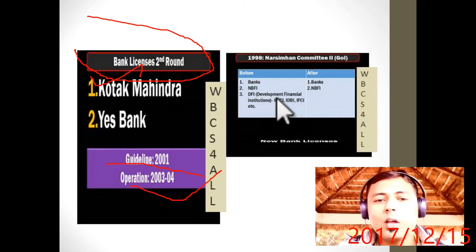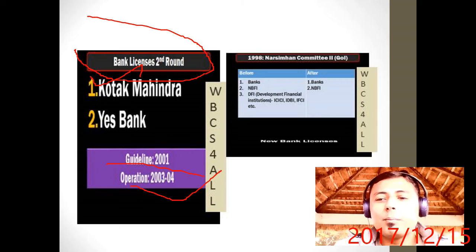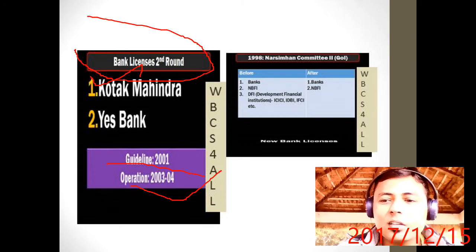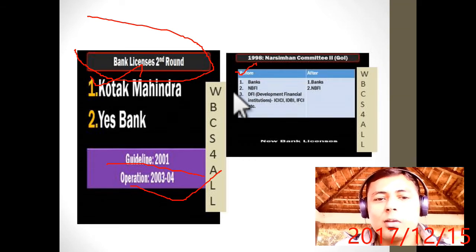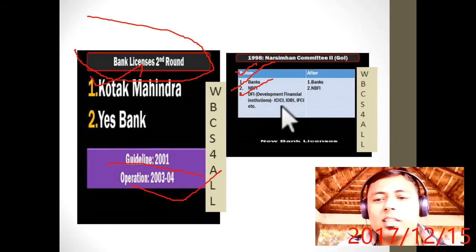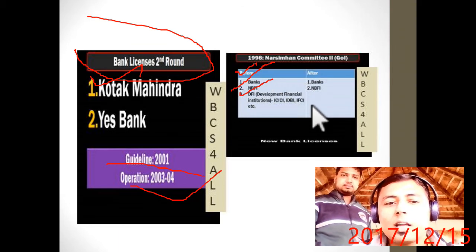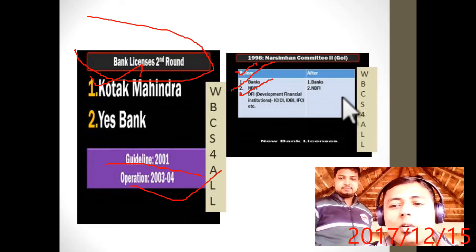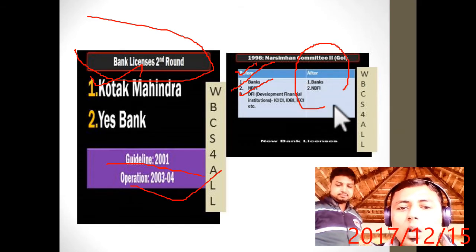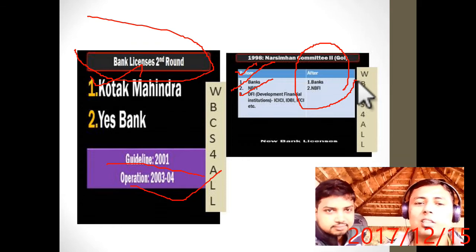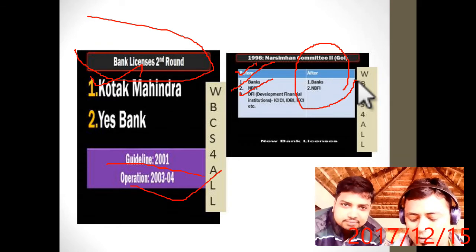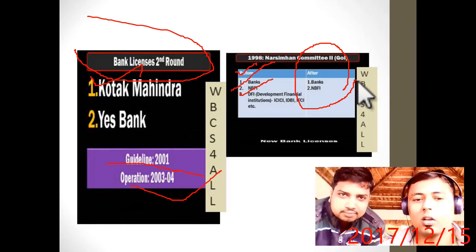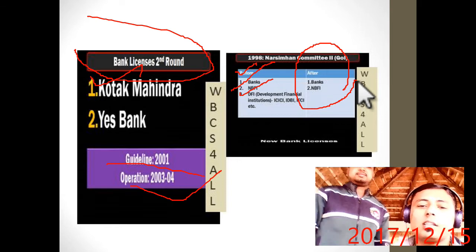Okay, now in 1998, before Narasimham 2, there were 3 classifications of the financial intermediaries. The first one was bank, the second one was NBFI, non-banking financial institution, and the third was development financial institution like ICICI, IDBI, IFCI, etc. But right now after Narasimham 2, in 1998, there are only 2 financial institutions. The first one is bank and the second one is NBFI, that is non-banking financial institution. Right now there are only 2 financial intermediaries, the bank and NBFI.